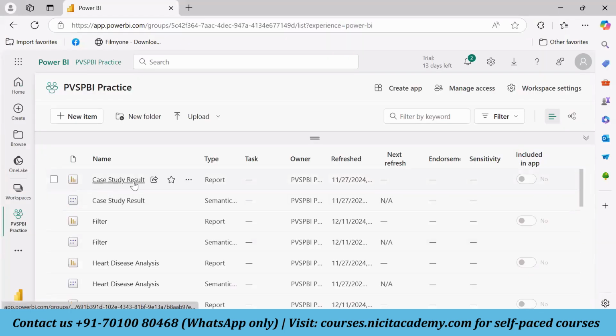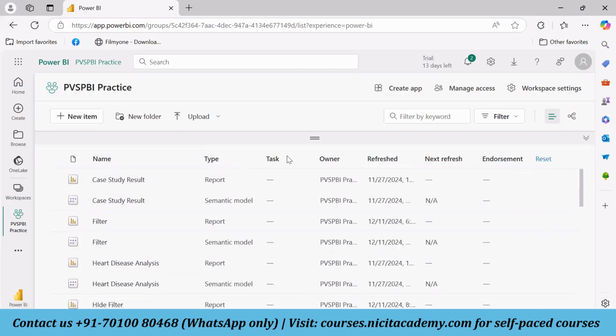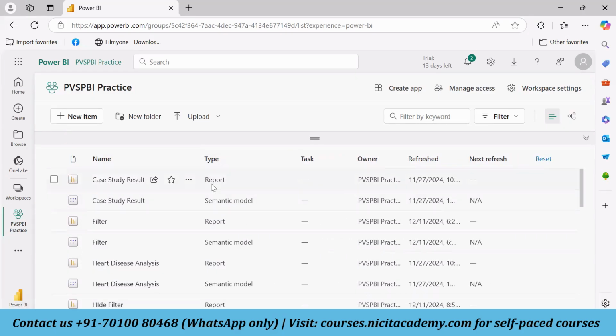For example, Case Study Result is the name of the developed report. Whenever I publish that report in this Power BI service, I'll be getting two files. One would be a report and another would be a semantic model. Semantic model is nothing but the dataset. Whenever we publish anything to Power BI service, we get two files of the same name: a report file and a semantic model file.